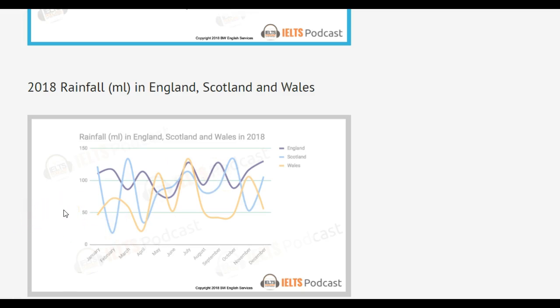So let me see if I can give you at least a really brief paragraph about England for that first half of the year. So here's how I would start something about England. England began 2018 with 110 ml of rainfall. It fluctuated over the next 4 months and reached its lowest point in May and June at blah blah, whatever that number is, okay?